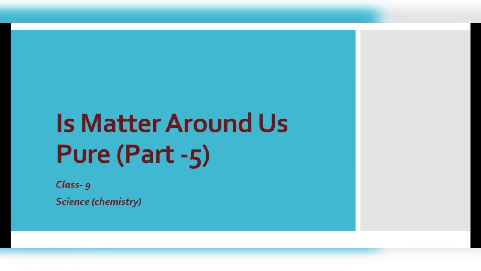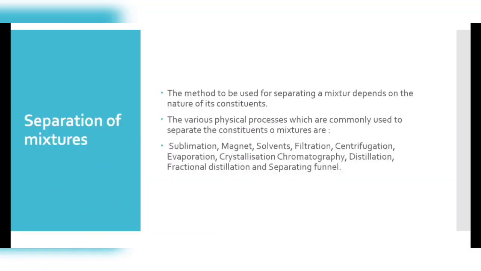Till now, we have learnt about the types of matter, but now we can learn how to separate the different types of mixtures. Mixtures are a type of matter, because everything you see around us is matter, and if it is impure we need to separate it. Why do we need to separate them?